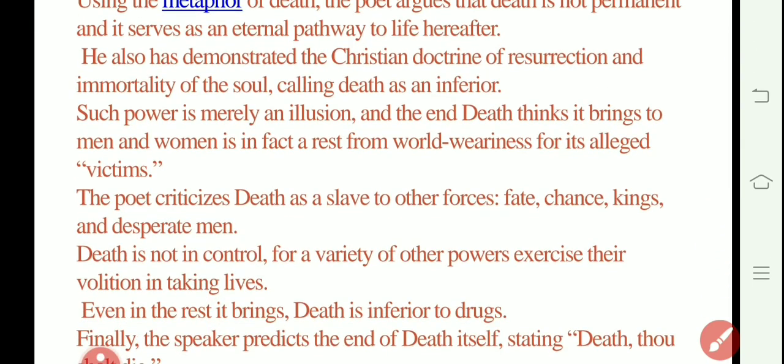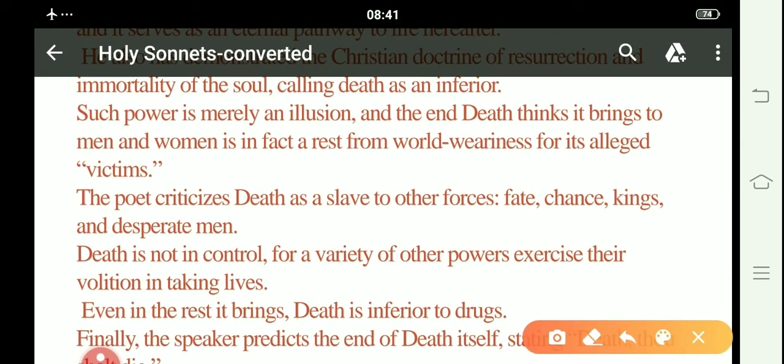The poet criticizes death as a slave to other forces: fate, chance, kings, and desperate men. So actually, death is nothing; it is just inferior and the slave of other forces of the world, like fate. If a person's fate leads him or her towards death, then only do they meet death. And by chance they meet death, or through kings, or desperate men.